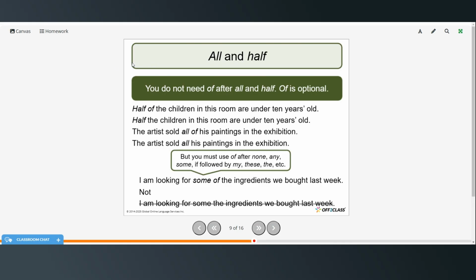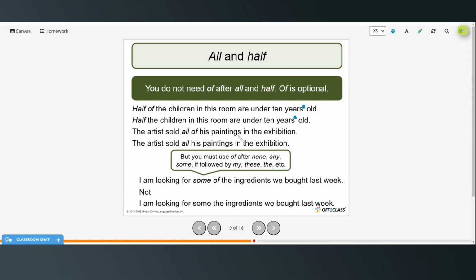All right, we'll talk about all and half. So you do not need of after all and half, of is optional. So half of the children in this room are under 10 years old. There's a mistake there, that doesn't need to be an apostrophe, it's just plural.